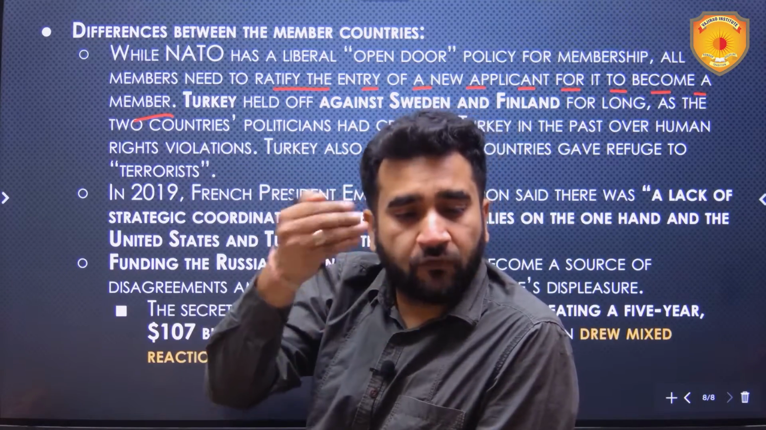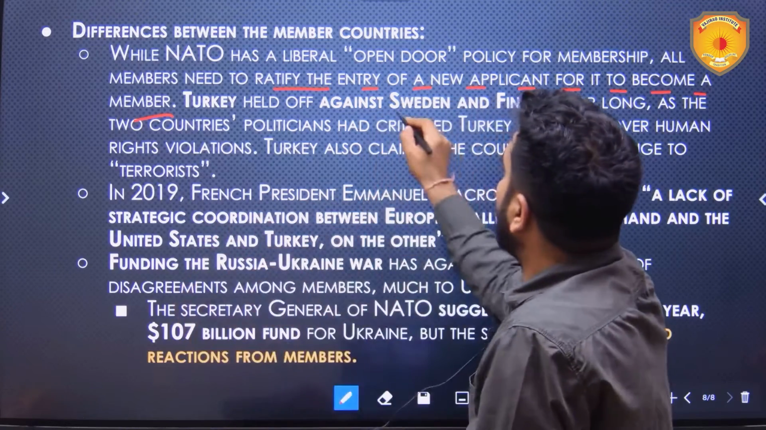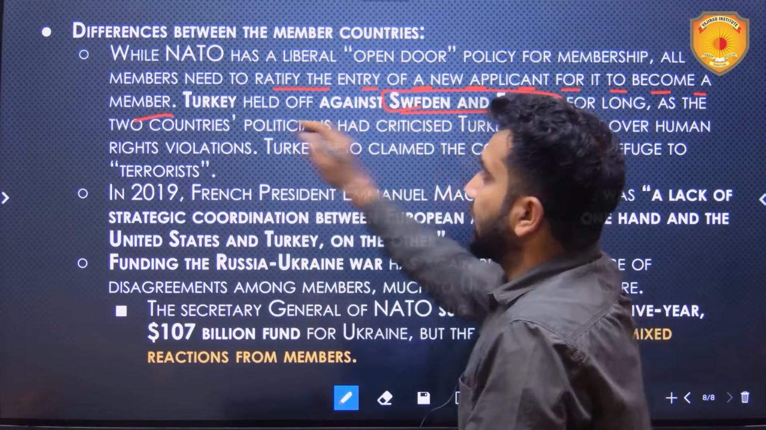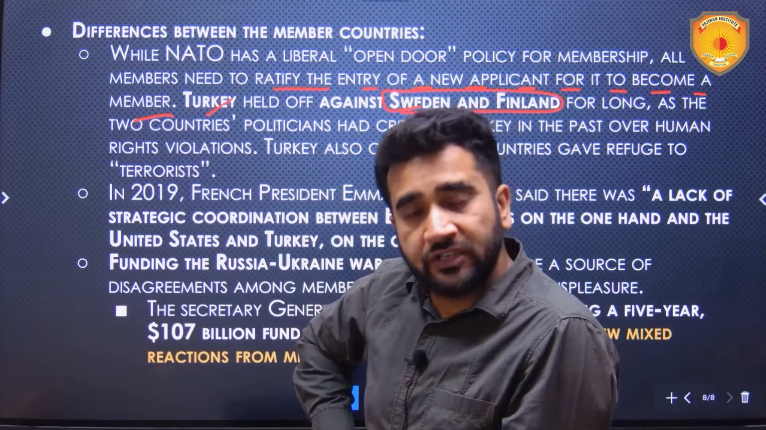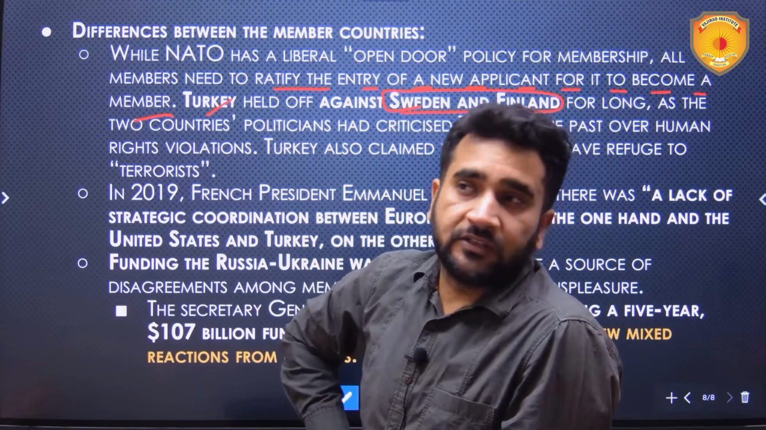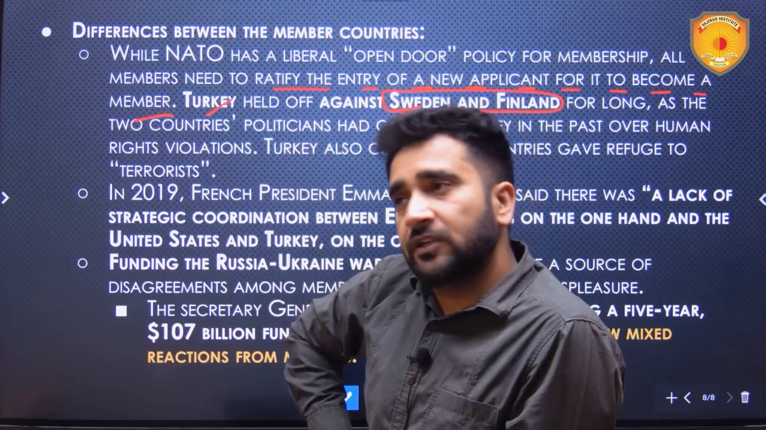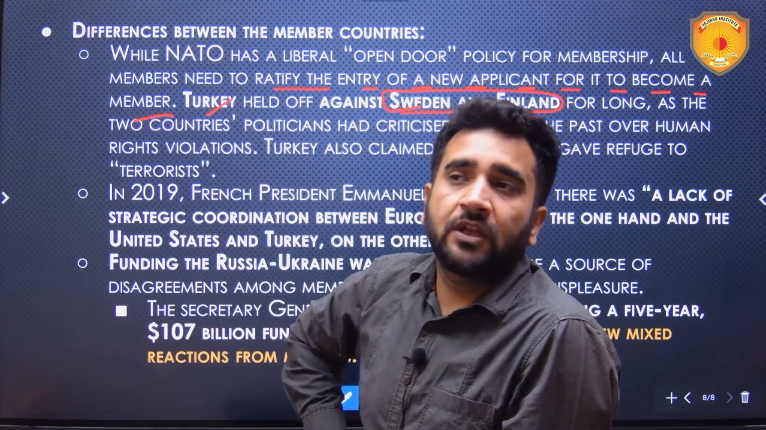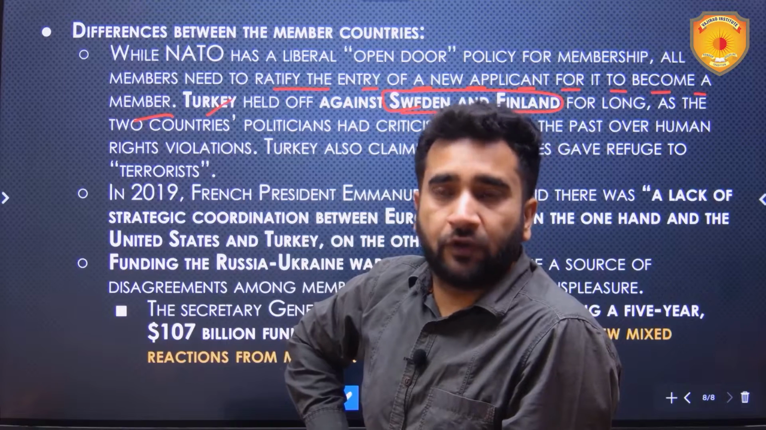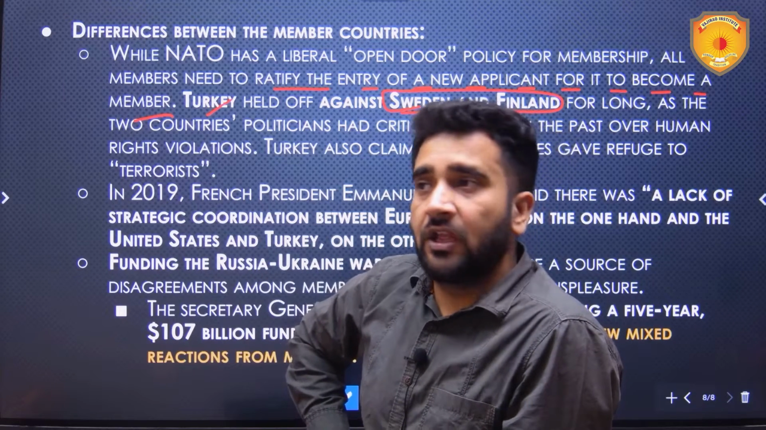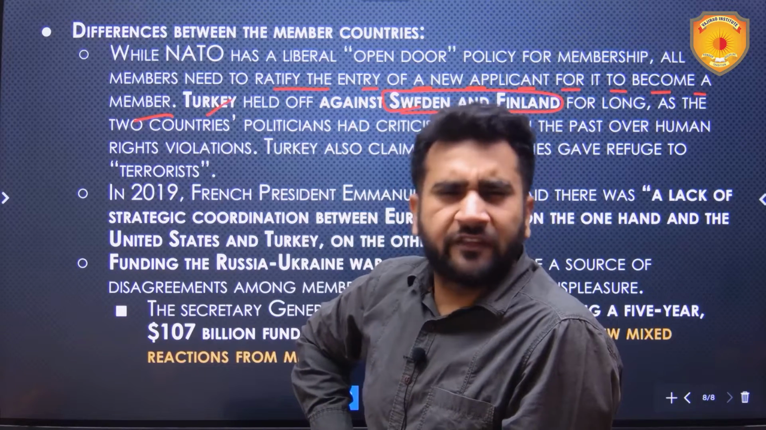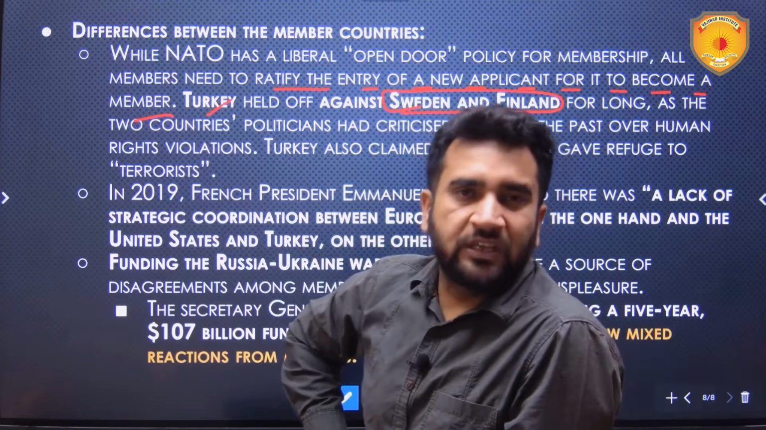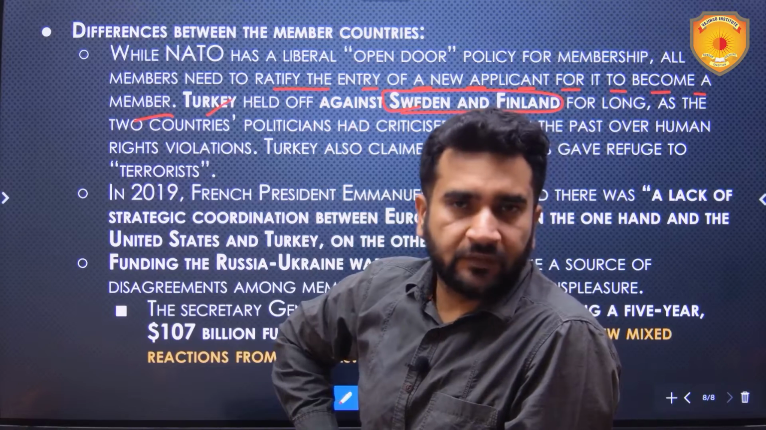So membership of Sweden and Finland was being blocked by Turkey. Turkey was not willing to pass this particular resolution in its parliament, and since Turkey was not willing to pass it, they were not able to become members. It was only in 2023 for Finland and 2024 for Sweden that Turkey agreed and passed this resolution in its parliament. The other countries had already passed that. Then only these countries became part of NATO.